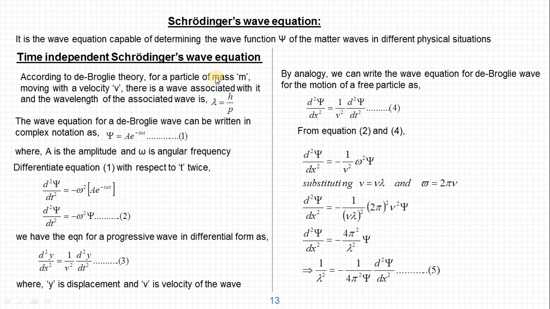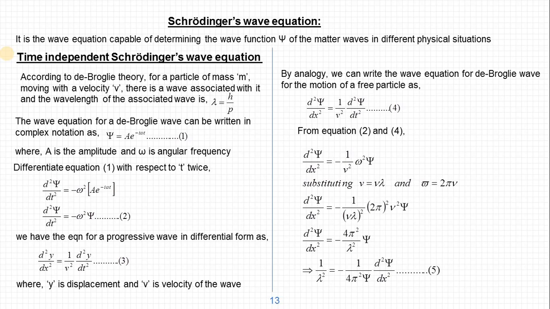Now we will see what Schrodinger's wave equation is. Schrodinger's wave equation is a very important equation. Without that we cannot study anything about a quantum system. It is very essential in the study of quantum mechanics to know the Schrodinger wave equation.